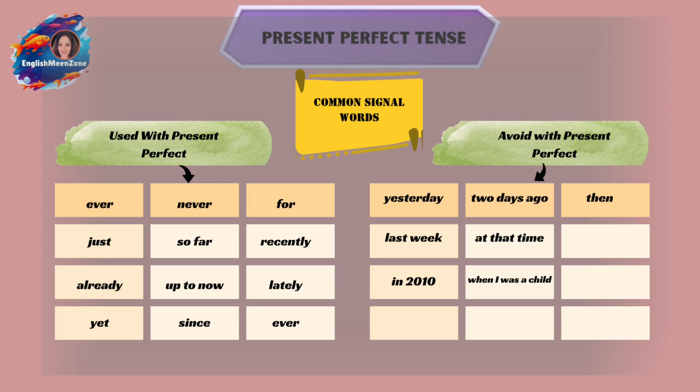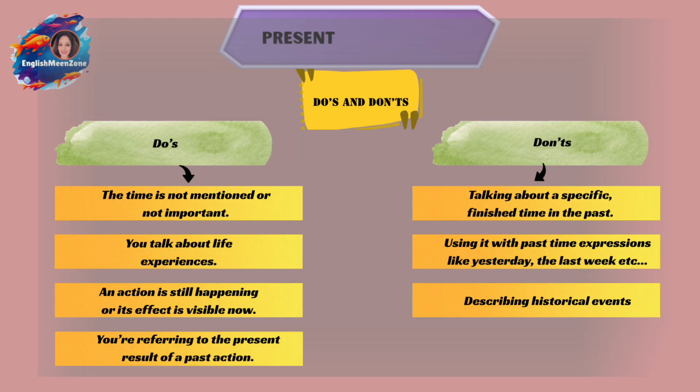Now the common mistakes that we make: I'm living here since 2010. No, that's wrong tense. As I told, present continuous is not what we use here when we are talking especially of the word since. I have lived here since 2010. This is the correct tense because we use since with the perfect tense.